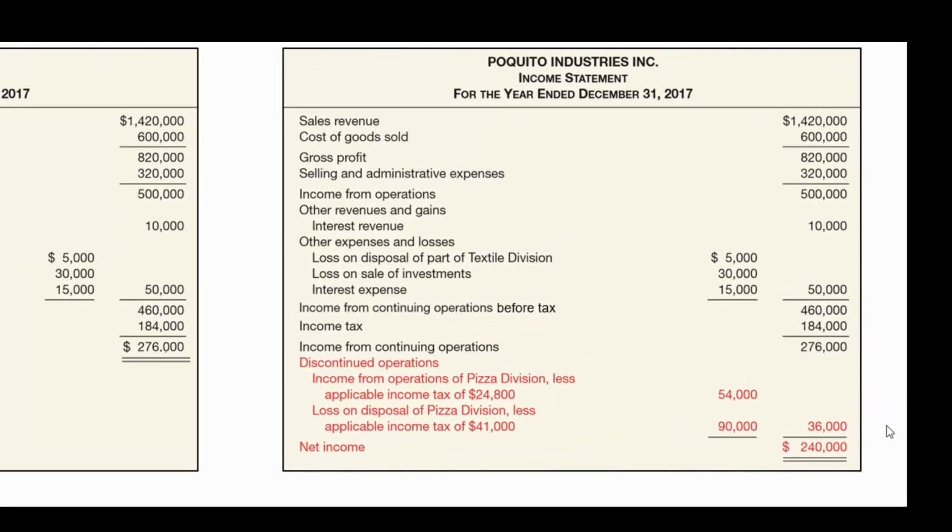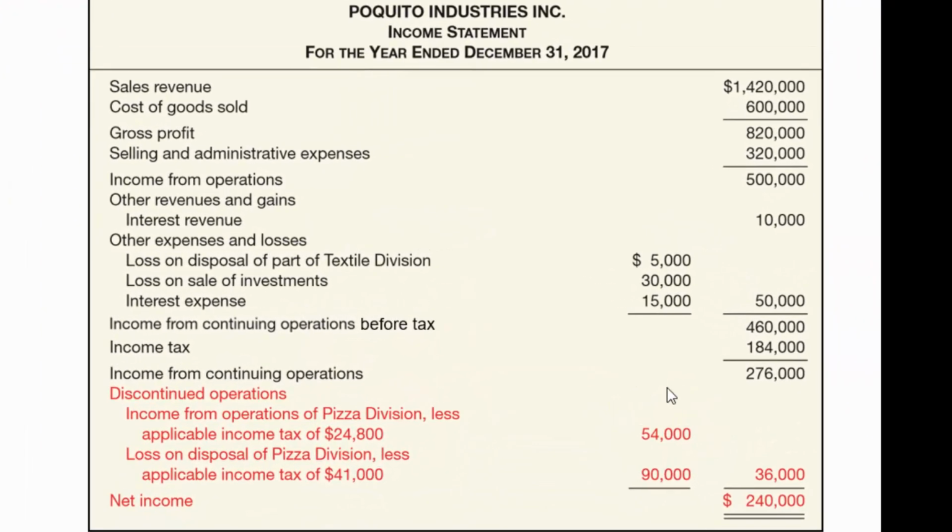For example, these guys had income on this pizza division before they sold it, and so we allocated taxes of 24,800 to that. When they sold the pizza division at a loss, they got an income tax benefit of 41,000. So after tax, what they had was a $36,000 loss, which took them from income from continuing operations of 276,000 down to net income for the entire operation of $240,000. And so that's really all there is to the new, improved, simplified income statement.